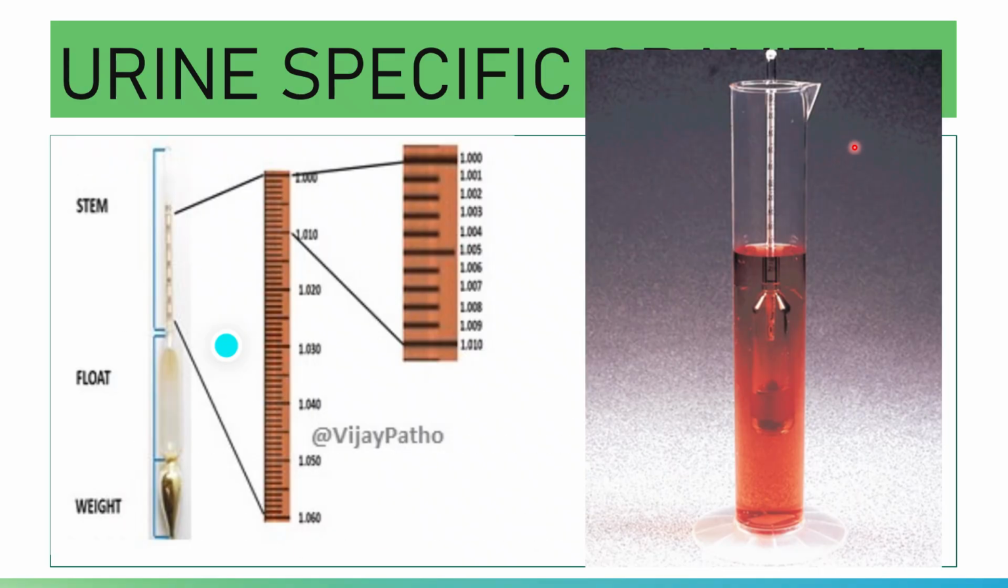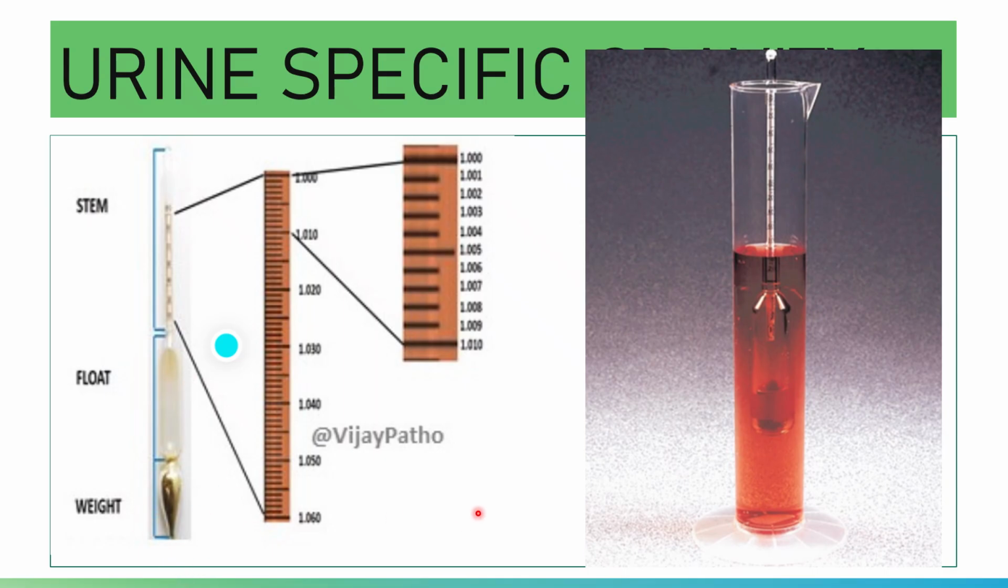This is a urinometer setup. You have the stem, which is calibrated, and this is where you read the specific gravity. It starts at 1.000, the next reading is 1.010, with 1.001 and the rest in between. Then you have the float and the weight.